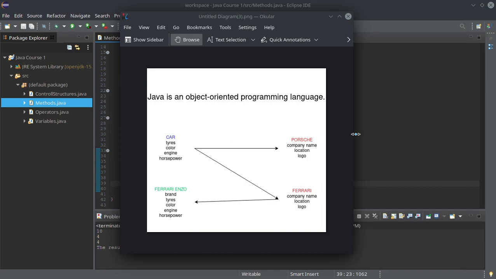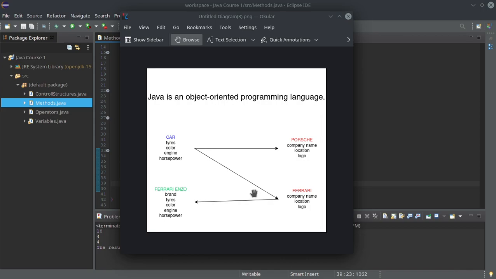Okay. Let's say we take a car. A car has some attributes. So let's say tires, a color, an engine, horsepower, and so on. So every car must have tires, otherwise it will not be a car. So a car is in some way an object.